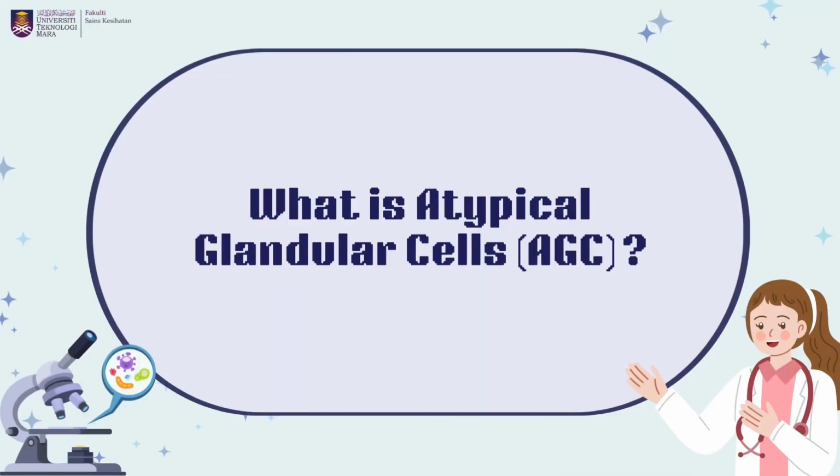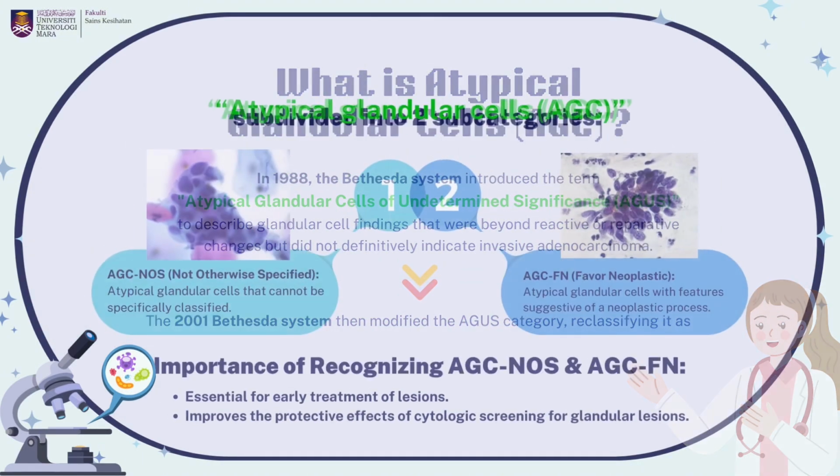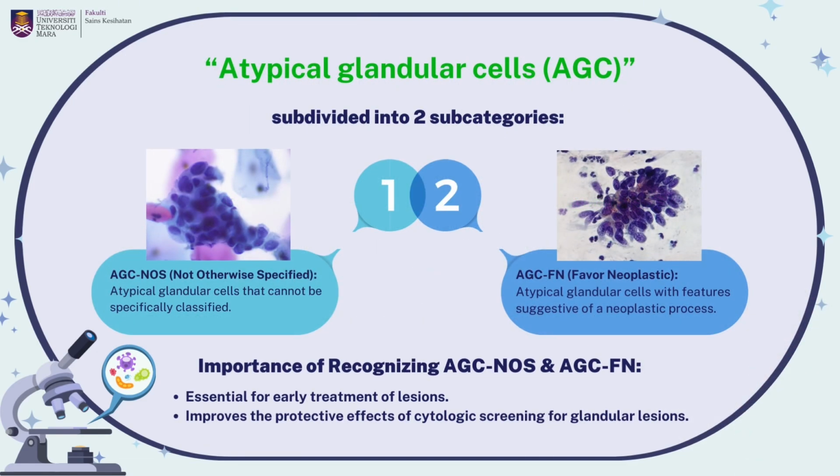What is atypical glandular cells? In 1988, the Bethesda system introduced the term atypical glandular cell of undetermined significance, AGC, to describe glandular cell findings that were beyond reactive or reparative changes, but did not definitively indicate invasive adenocarcinoma. After many years, the 2001 Bethesda system modified the AGC category into atypical glandular cells, AGC. AGC is then subdivided into two subcategories: AGC-NOS, not otherwise specified, and AGC-FN, favor neoplastic.